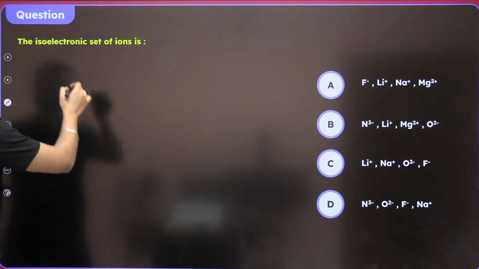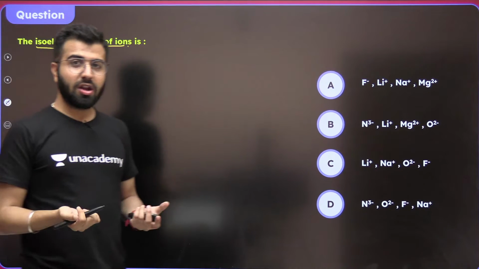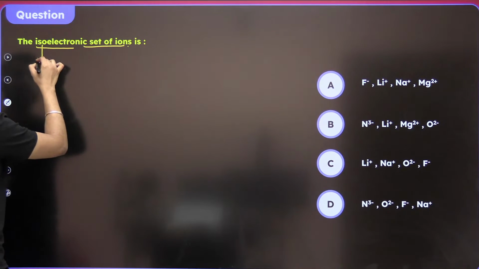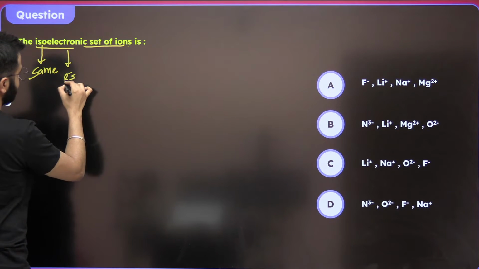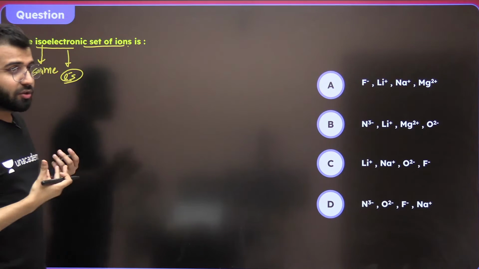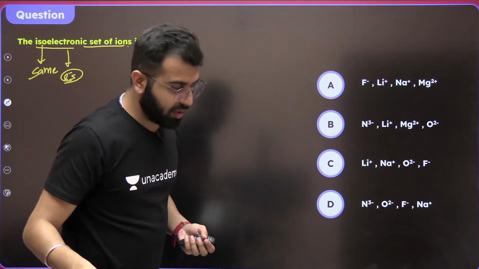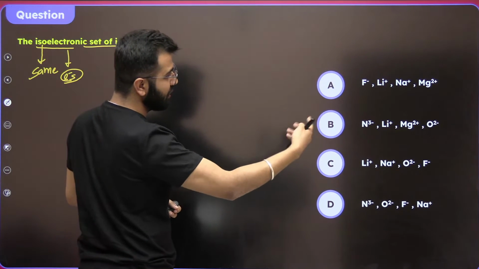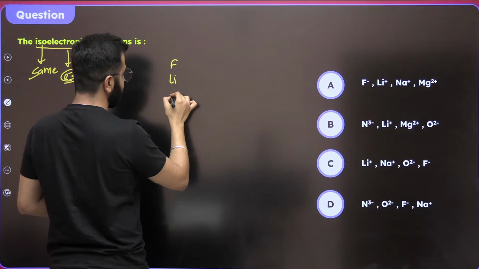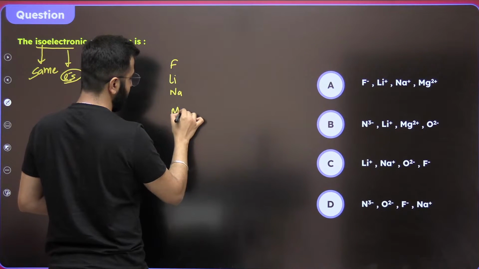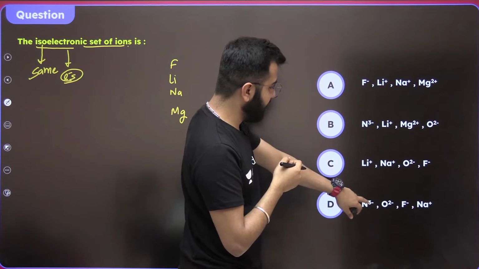Pay attention. The isoelectronic set of ions is, isoelectronic means same electrons. For that you should know the atomic number first. So if you talk about atomic number, we have fluorine, lithium, sodium and magnesium. Fluorine, lithium, sodium, magnesium. Do we have anything else? We have nitrogen as well, we have oxygen as well.